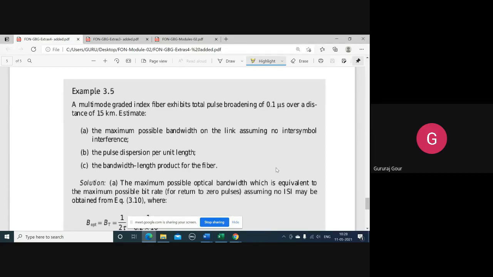Later, we went on discussing the dispersion with respect to multimode step index, multimode graded index, and single mode step index fibers within the scope of our present study.